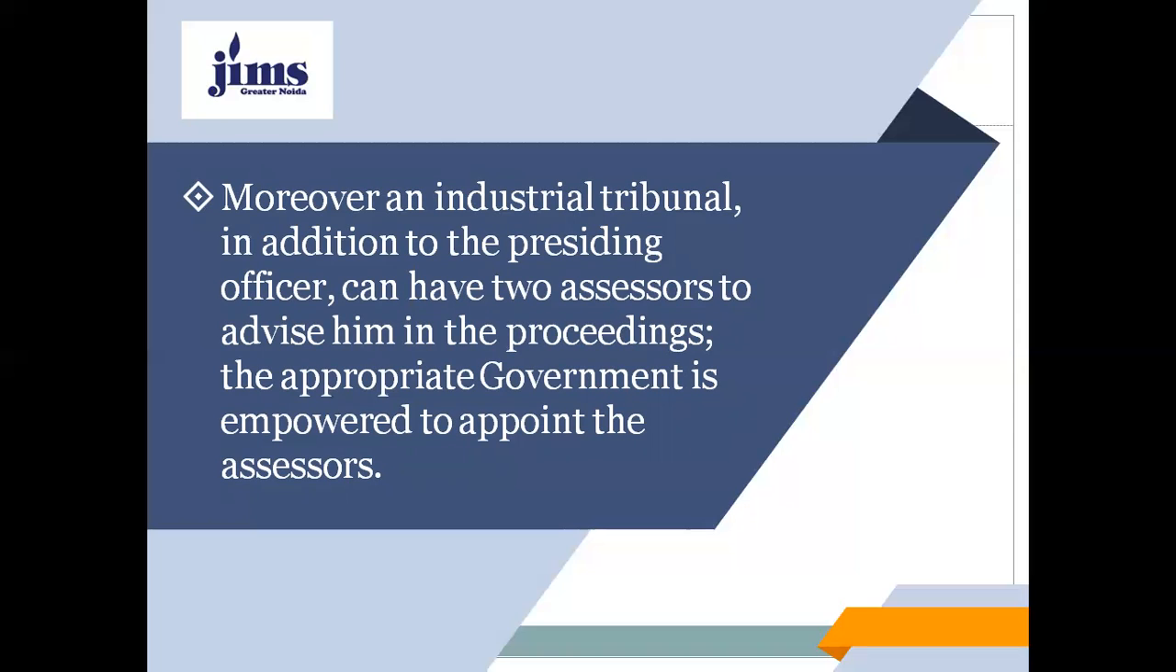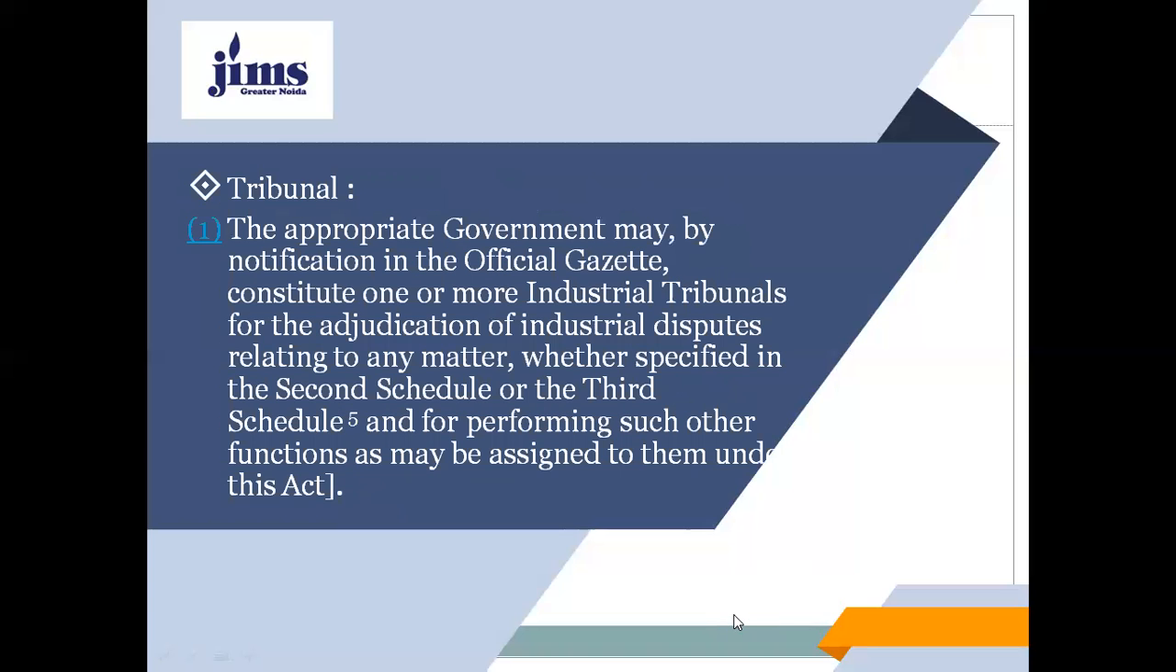While, my dear students, when we were studying the labor court under Section 7, we saw that there was only one presiding officer. In the case of an industrial tribunal, there will be one presiding officer, but the tribunal can have two assessors to advise him in proceedings, and these assessors will be appointed by the appropriate government.